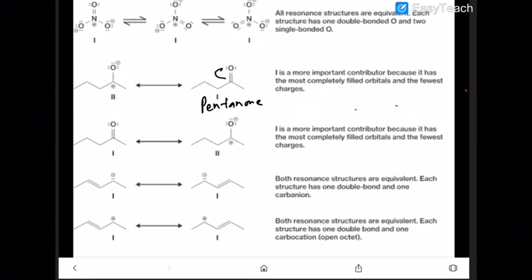This pi cloud can go to the upper side, so a lone pair will come here and a positive charge comes here. Now between 1 and 2, which is more contributing? This positive charge means its octet is incomplete, while in structure number 1, the octet is complete. So it is more contributing.